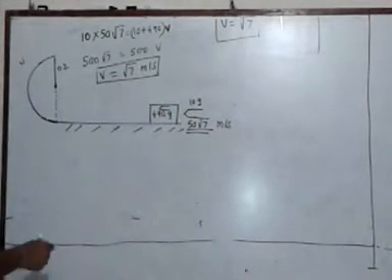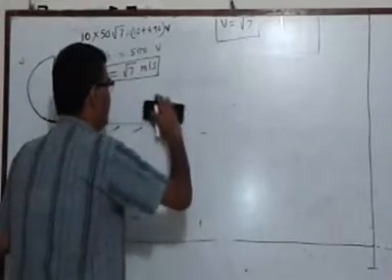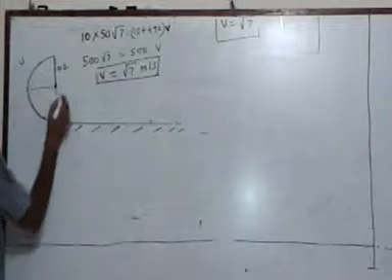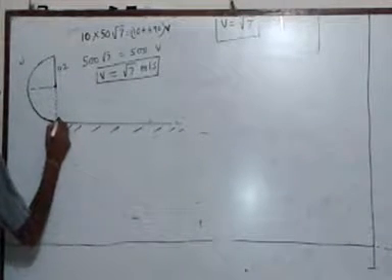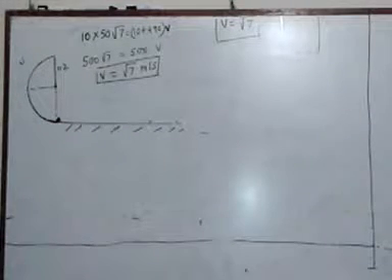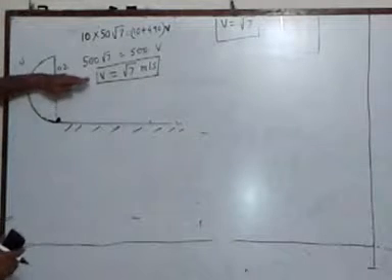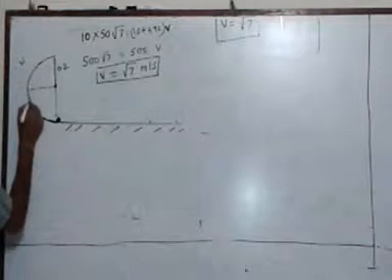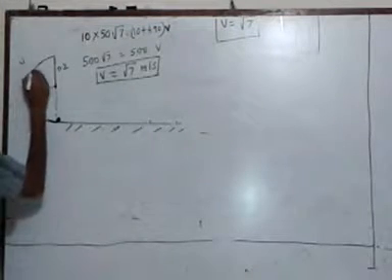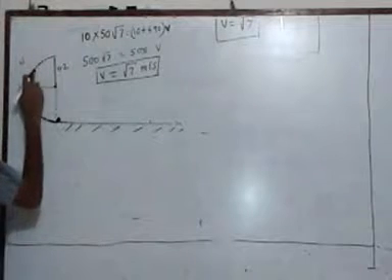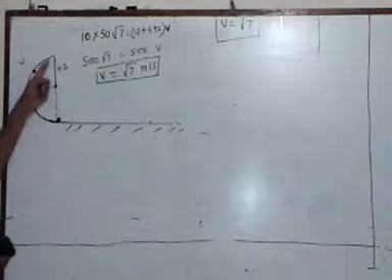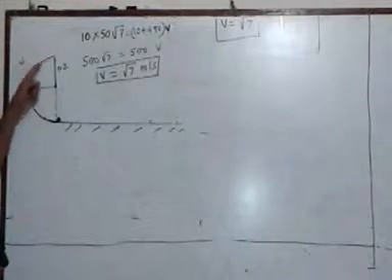Now, for the sake of simplification, let me take this block system as a dot. After the system comes here, it will start traveling along the semicircle, and at a particular point, it will lose contact with the semicircle. Of course, it cannot happen below the halfway mark, because up to these points there is always a support of the bottom. But suppose the system comes here, at this point, the system is going to lose contact with the semicircular portion.